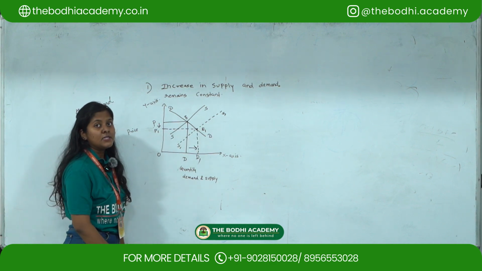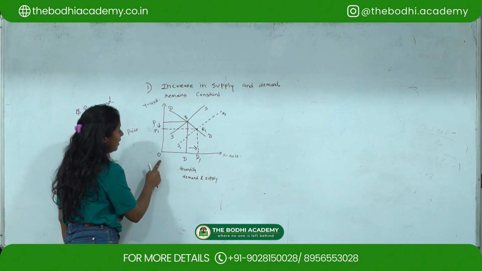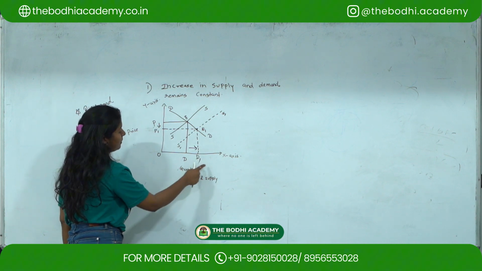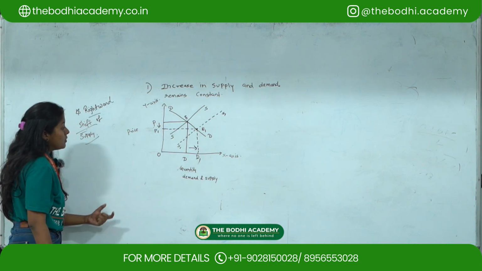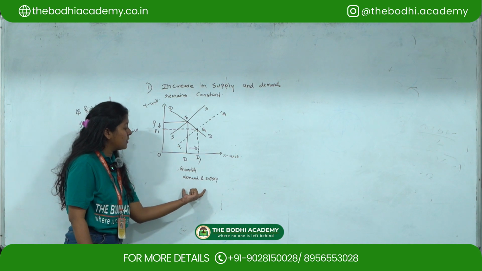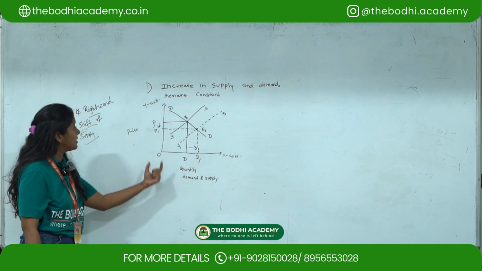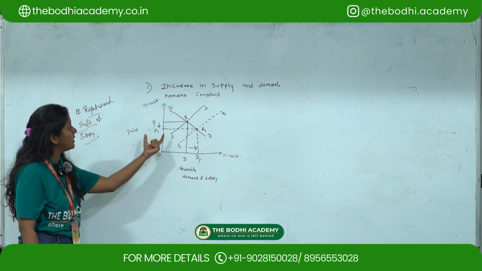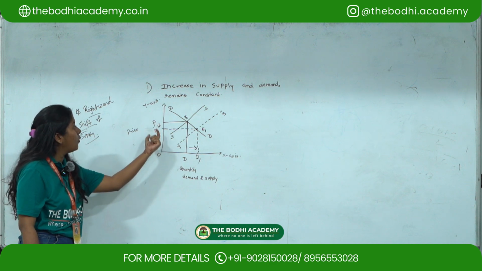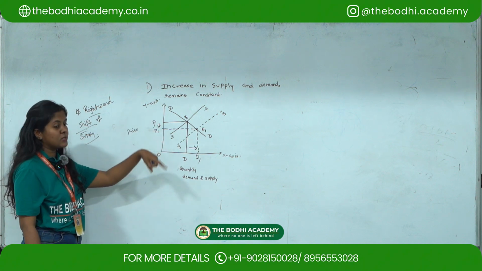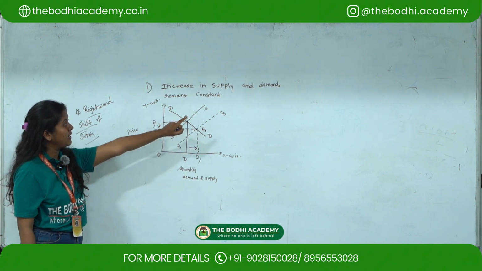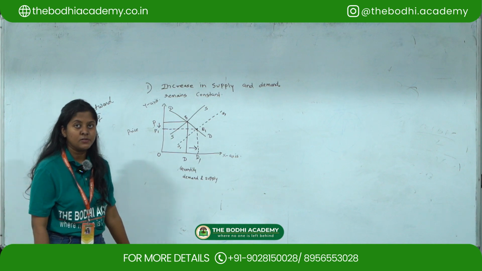S1 is my new supply curve, and I'm getting more quantity demanded from OD to OD1 here. So on x-axis I've taken quantity demand and supply, and on y-axis it's my price, and I'm showing that prices are falling from OP to OP1. Okay, so this is with regards to the first question, increase in supply when demand remains constant.